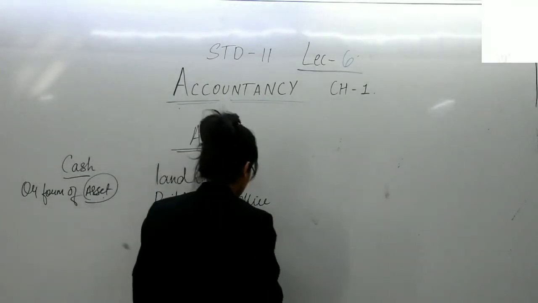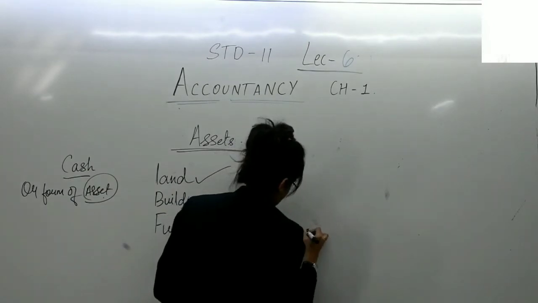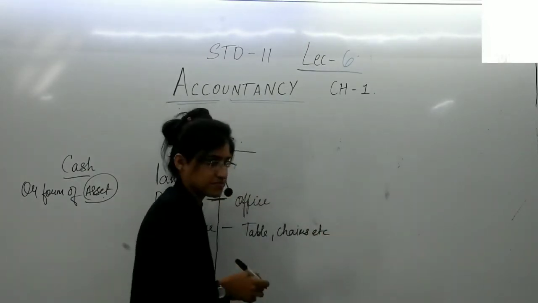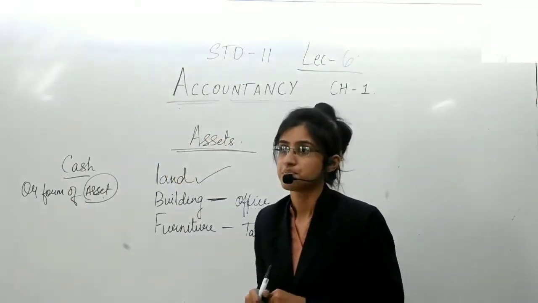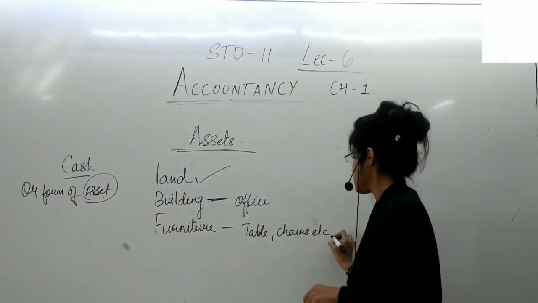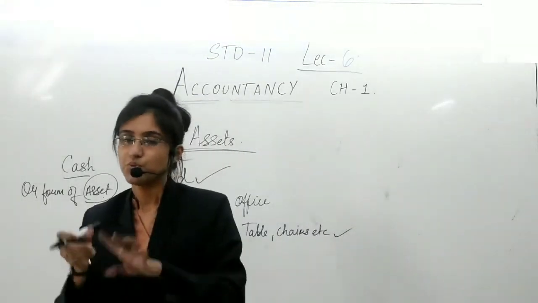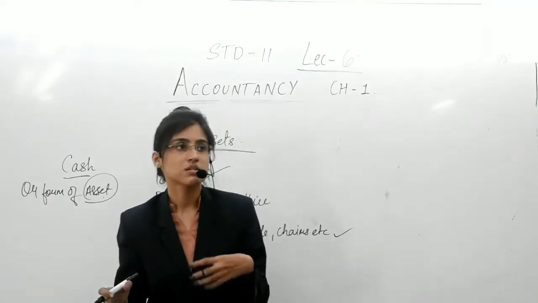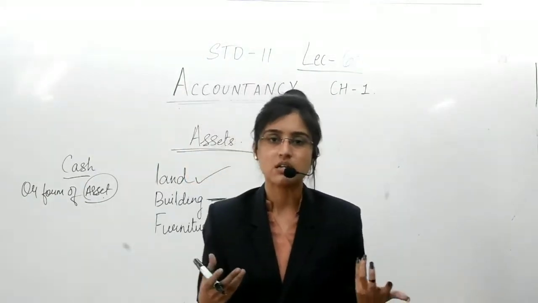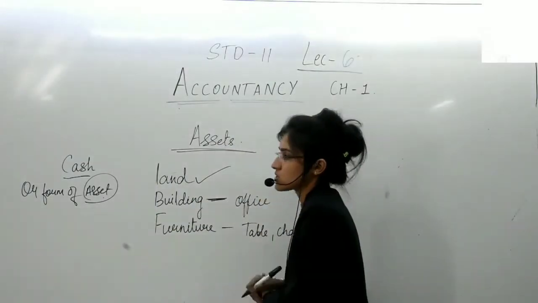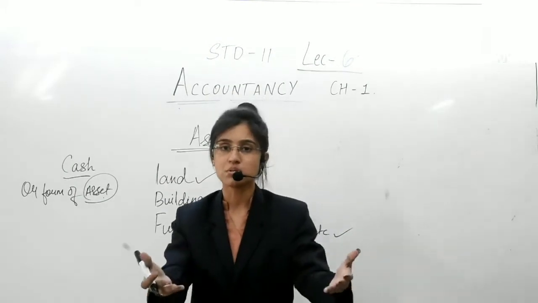Furniture also includes the table, chair, etc. Everything. The furniture needs to be constructed. Yes. So, what is the next thing? You are the owner, everything is set up, there is a piece of land, the premises is ready, the office is ready with necessary furniture. What next? Or else you can say showroom is ready.